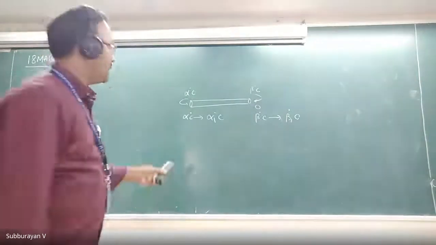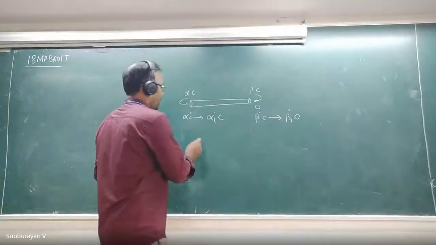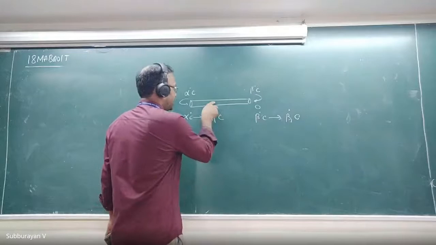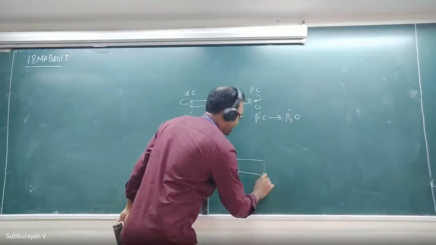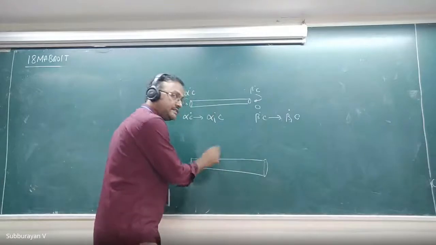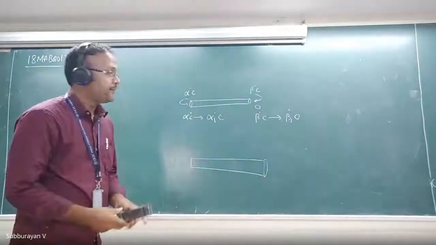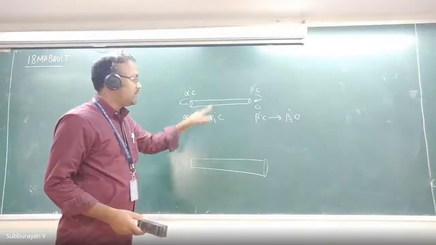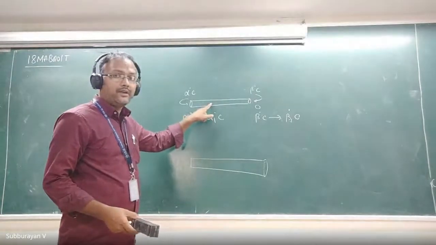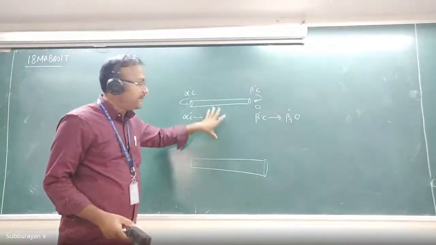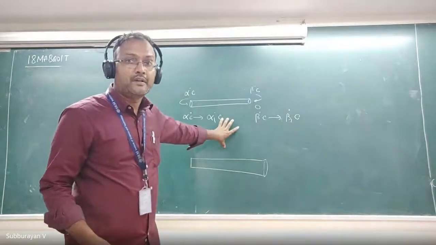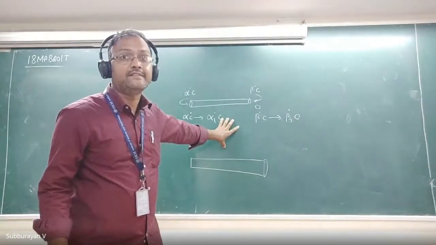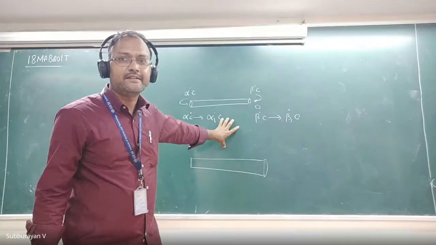Then what will happen? From this state it will reach another state. That state is also a steady state. Whereas from here to here, there will be an intermediate portion. That portion is called the transient state solution.